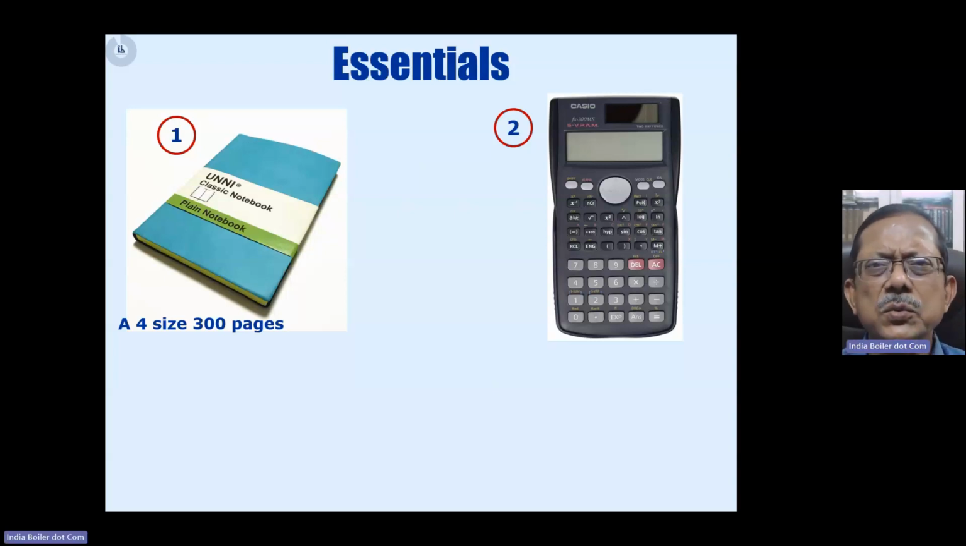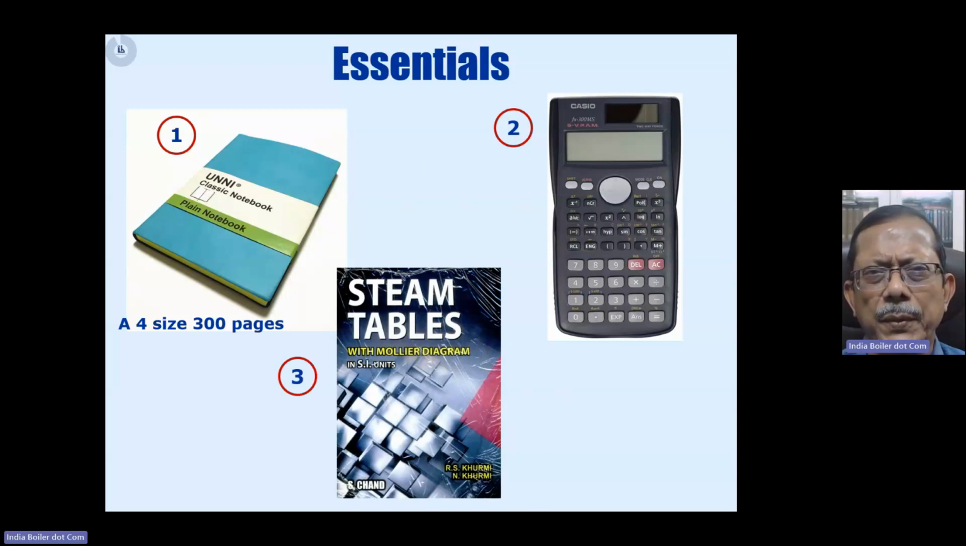And the third thing is to have a steam table with you, right? Get a steam table. It is not very difficult to get one. Even on Amazon, you can buy a steam table. Go for an SI unit steam table, because that is the unit system most of the states are following in their BOE questions. But if you can get a combination of SI and MKS, that would be best.